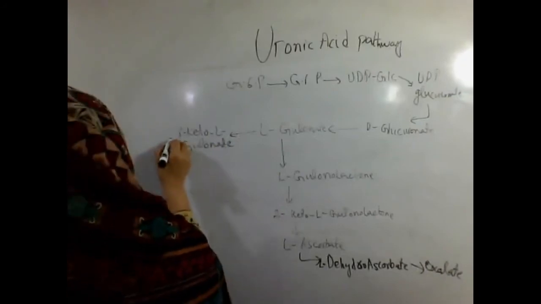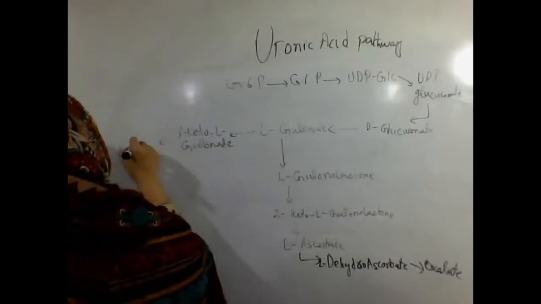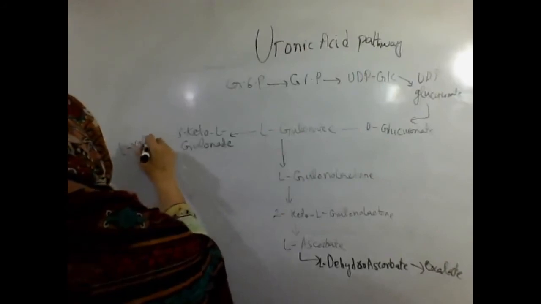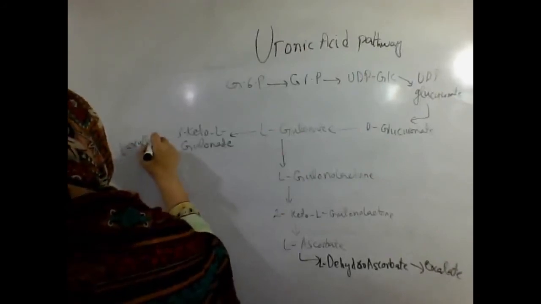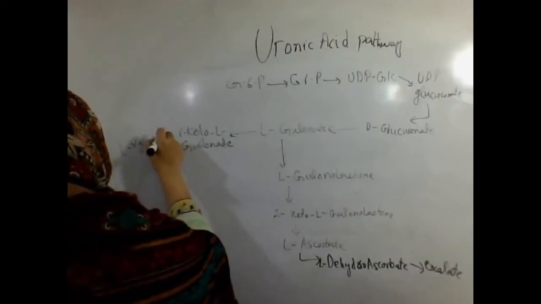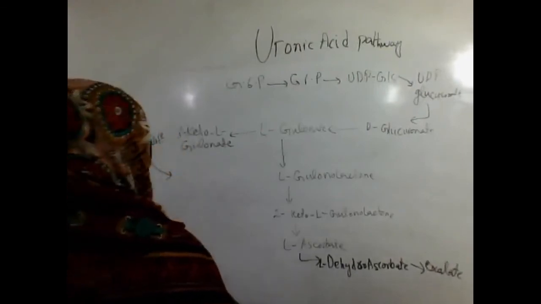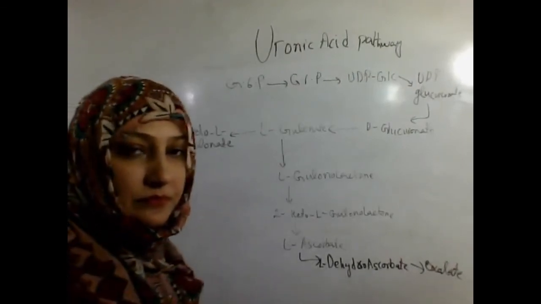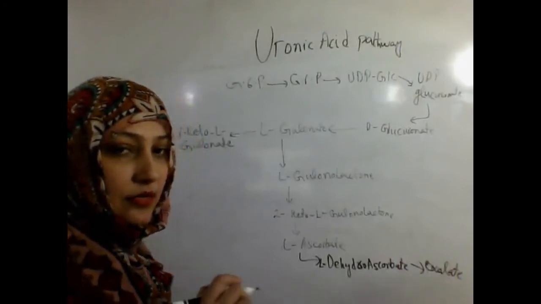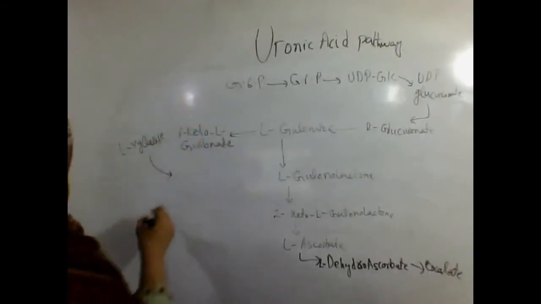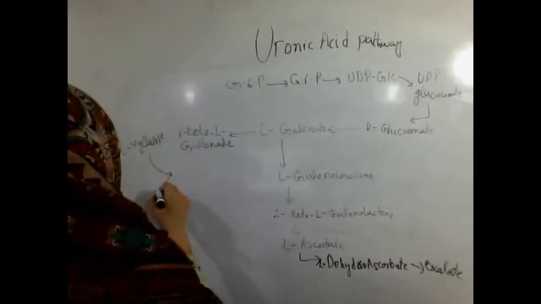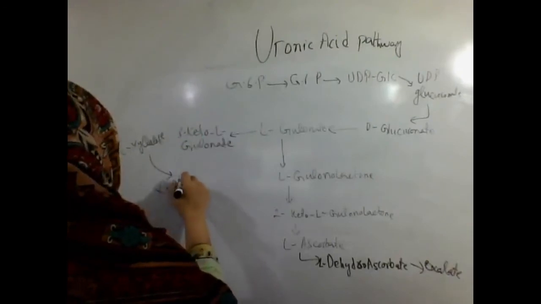Keto-L-gulonate is converted into L-xylulose, and L-xylulose is converted into xylitol.